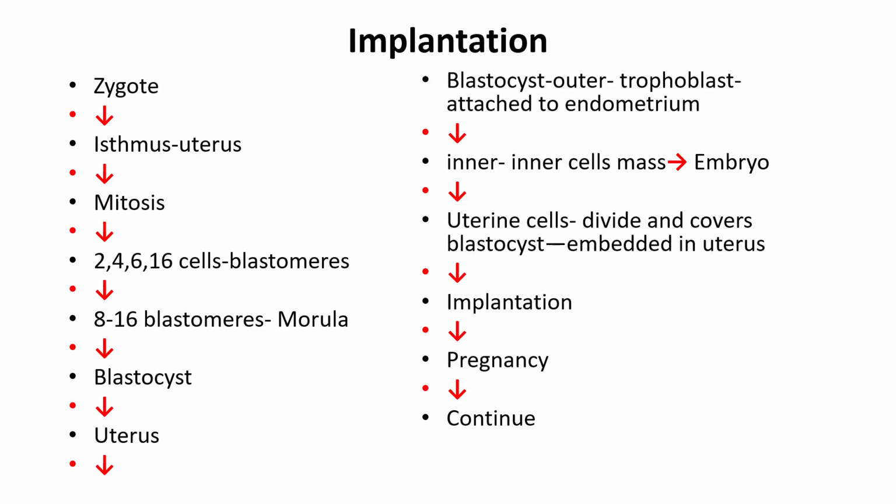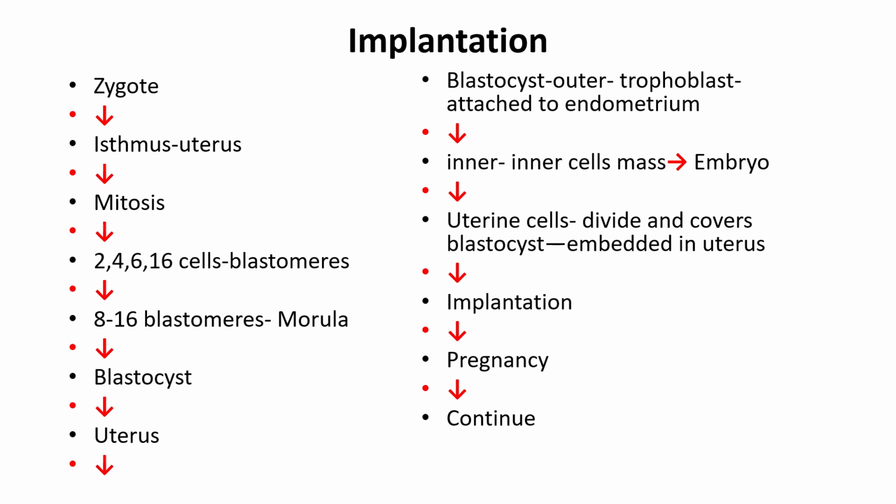After fertilization, the next process is implantation. The zygote formed travels to the isthmus of the uterus. Then mitosis takes place, and 2, 4, 8, 16 cells are formed. They are called blastomeres. Then the 8 to 16 blastomere stage is called the morula.